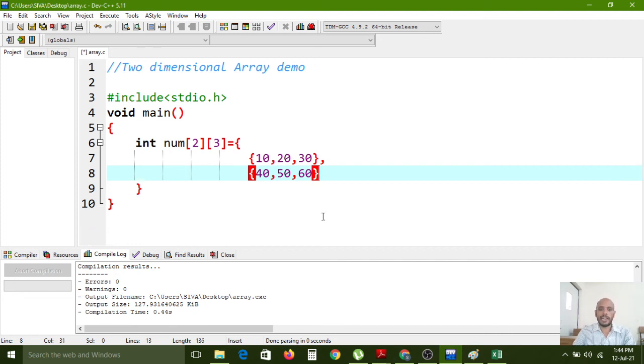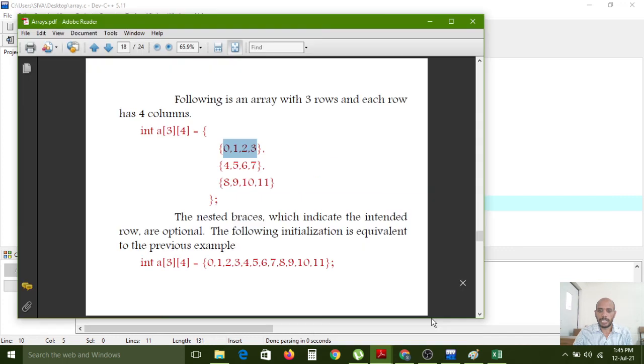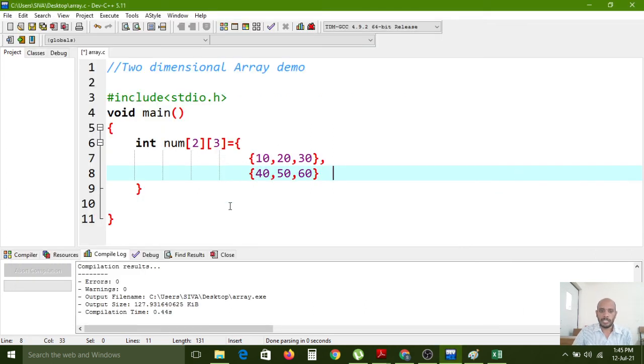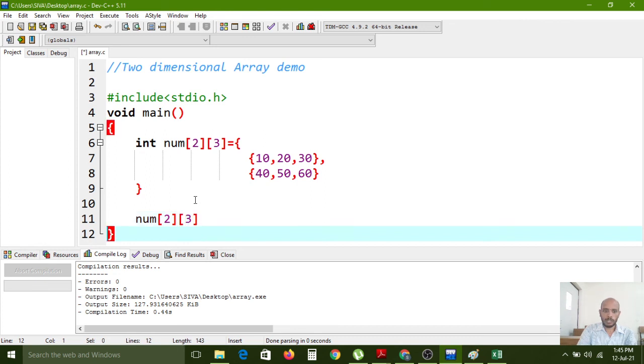So like that the data we have to initialize like this. Just one comma separator you need to mention. And instead of writing this one, there is one more choice also. Number 2, 3. 2 rows, 3 columns.